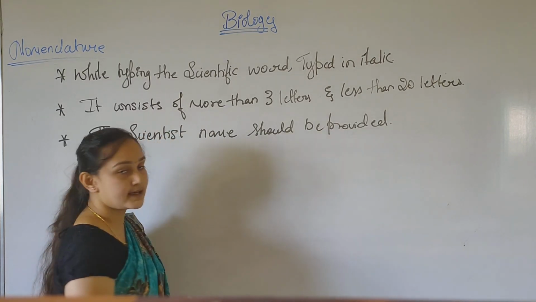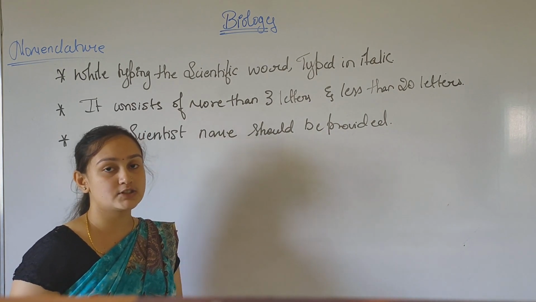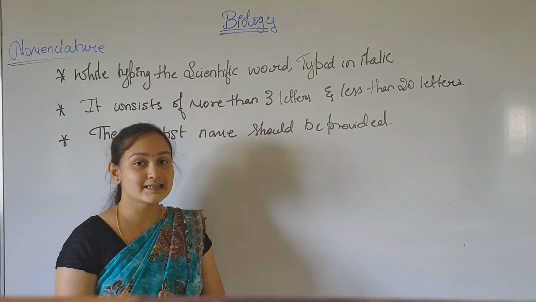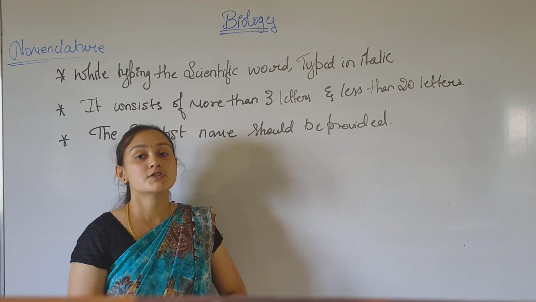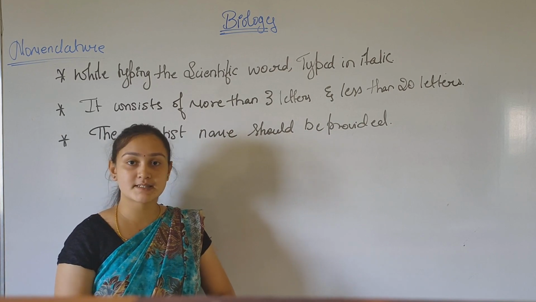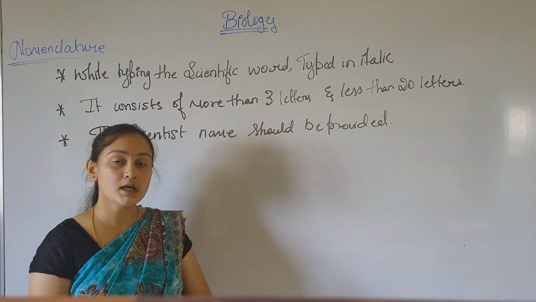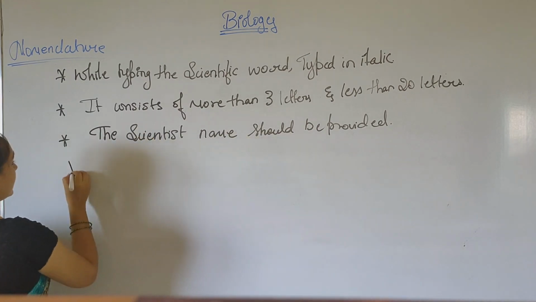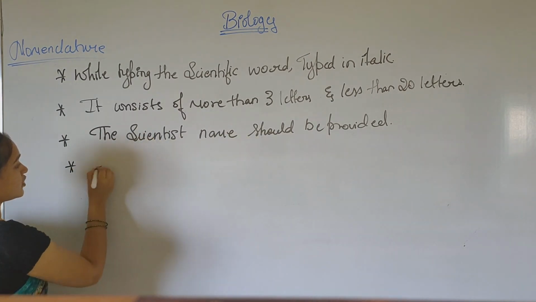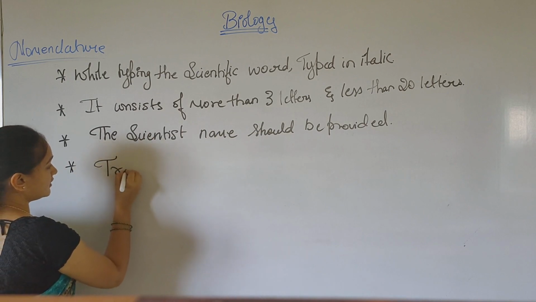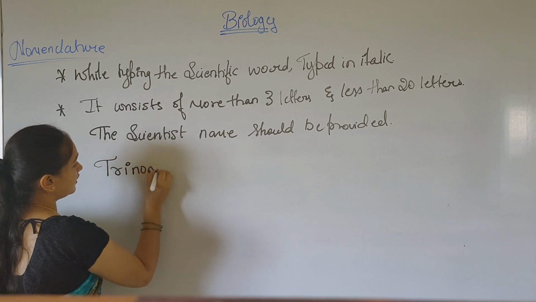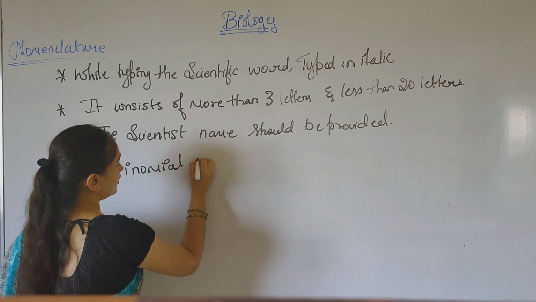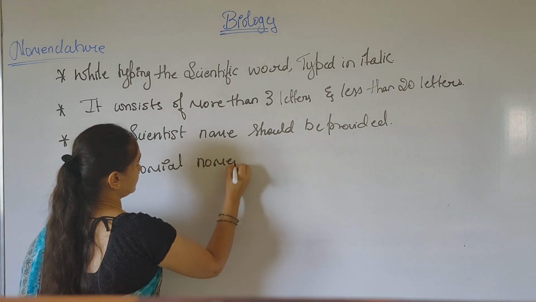As I said, the nomenclature consists of 2 words, the generic and species name, and hence it is called binomial nomenclature. There is also another called trinomial nomenclature.